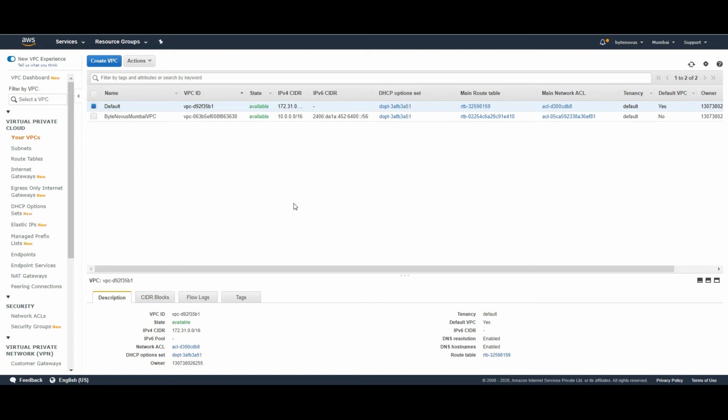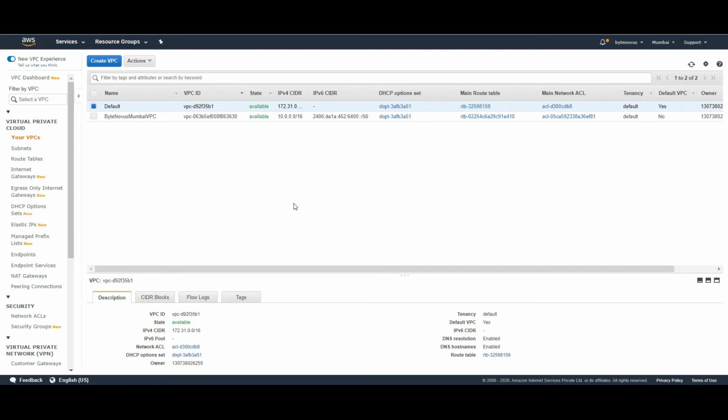When you create a VPC peering, there is a three-step process. The first step is you need to initiate a VPC peering. Second step, the acceptor has to accept the request. And the third step is you need to edit your route tables. These three are the main steps whenever you have to perform a VPC peering.